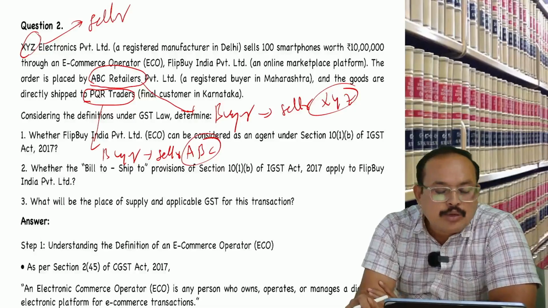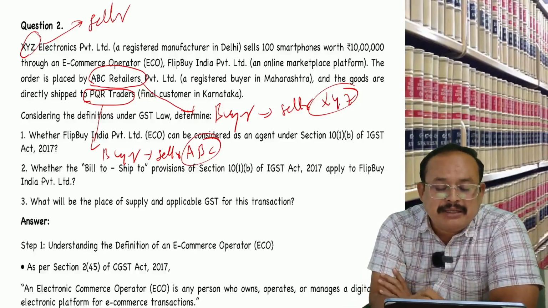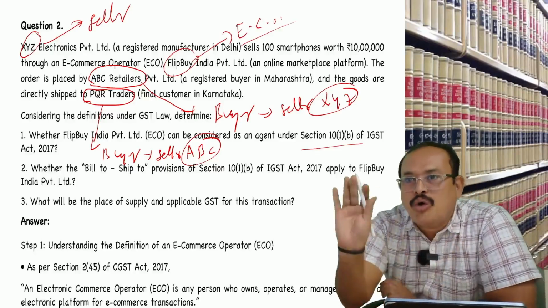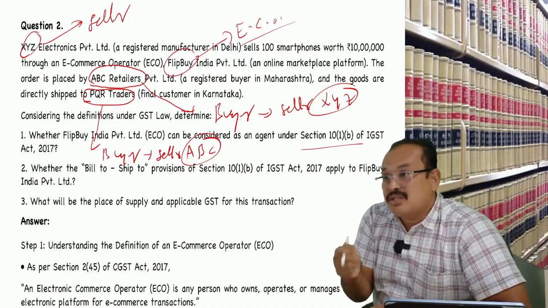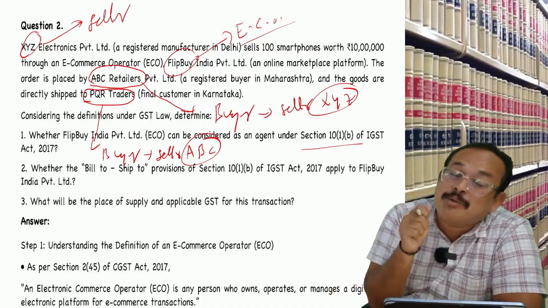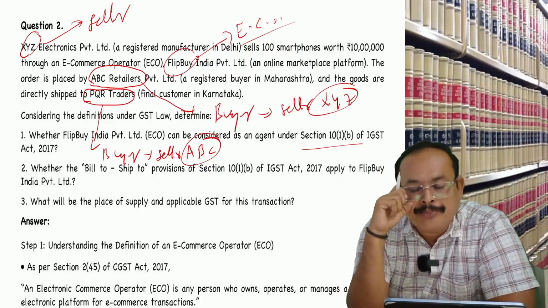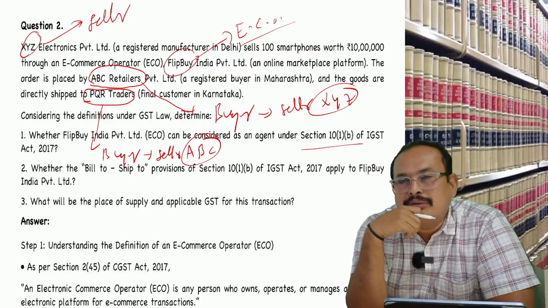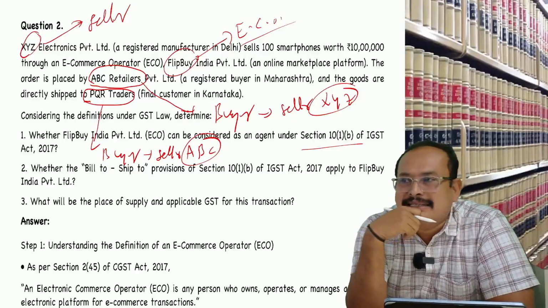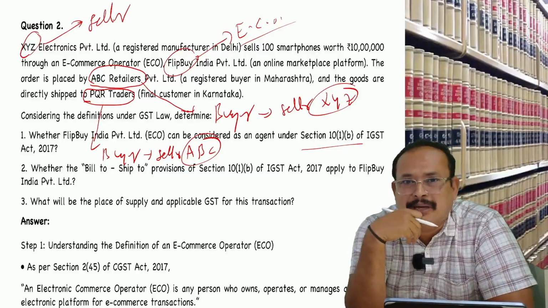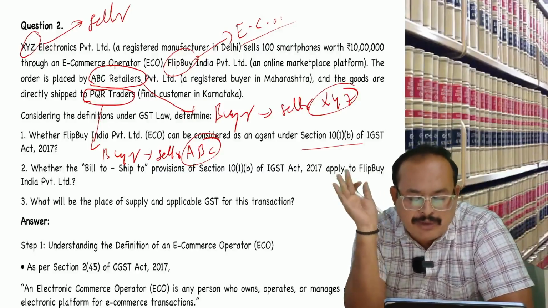Now, question: whether Flipbuy is covered in 10(1)(b)? No. He is supplying a service. 10(1)(b) talks about place of supply of goods. Is it clear? Now, he may be acting as an agent, but he is providing service only, not a supply of goods. Is it clear? He won't come under 10(1)(b).